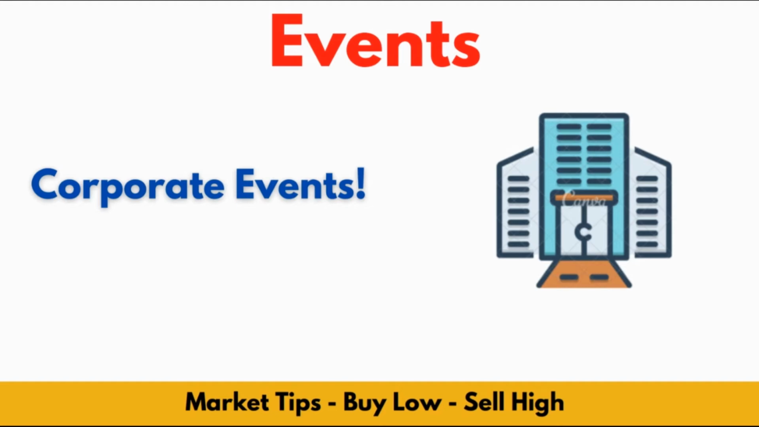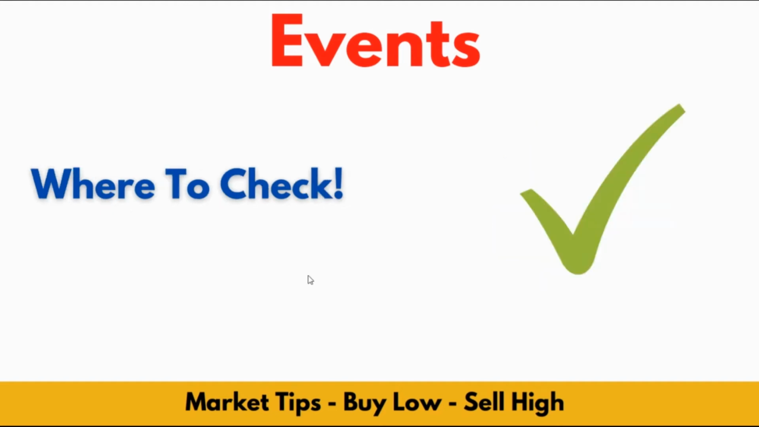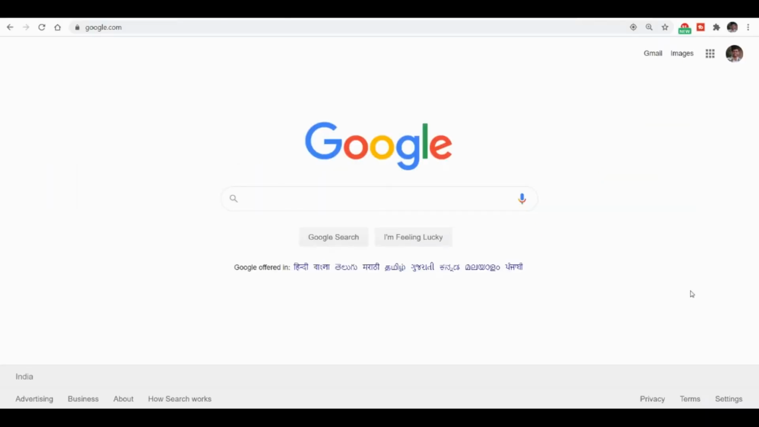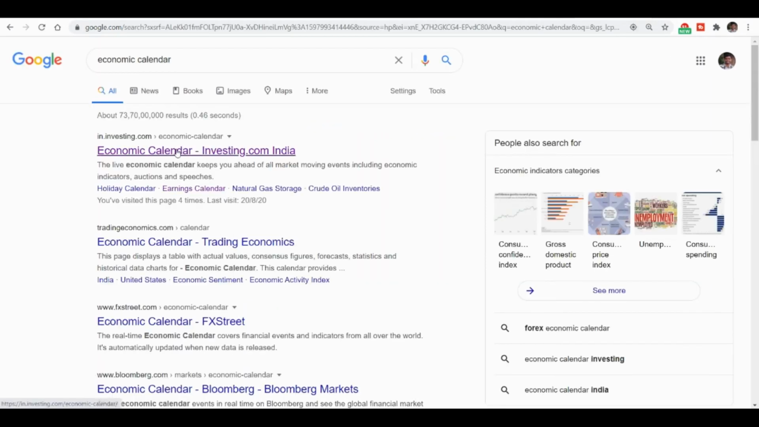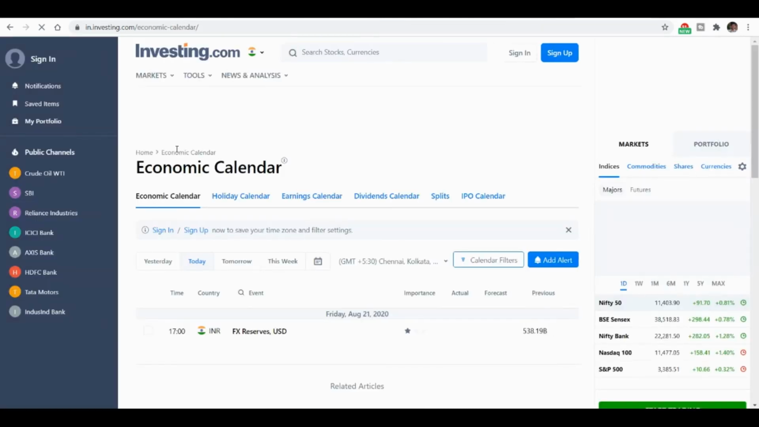Now I will show you where to go and see these events in real time, so that you stay updated. We are in Google. I will show you where to see the economic calendar and the events. Just type economic calendar in Google. It will redirect you to in.investing.com. Once you open, it will directly go to the economic calendar, the first link.